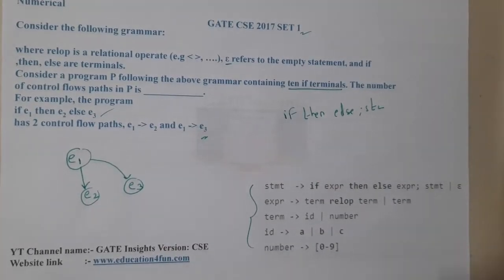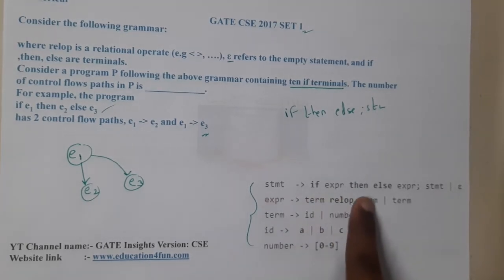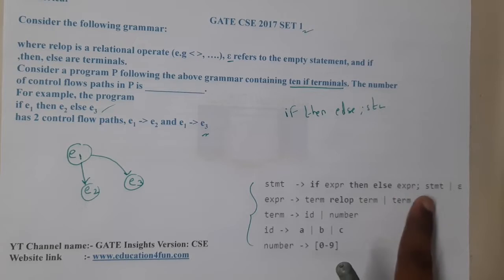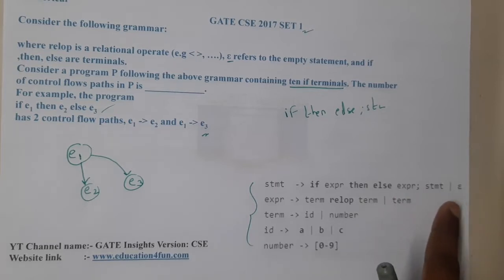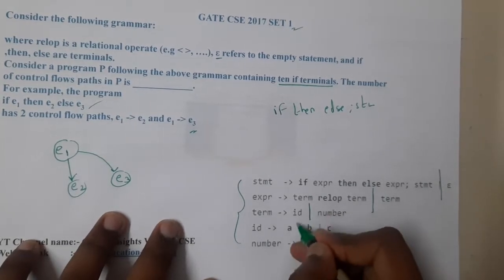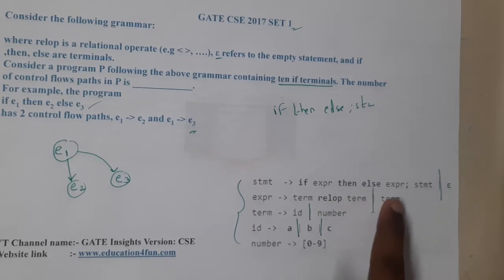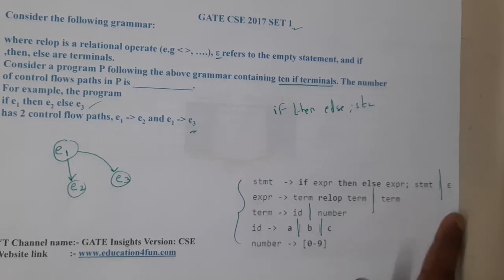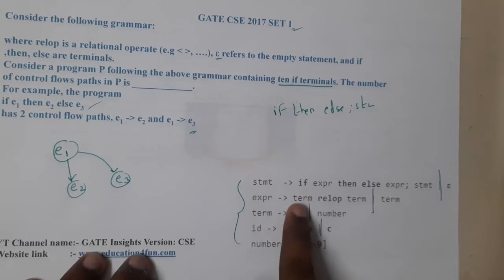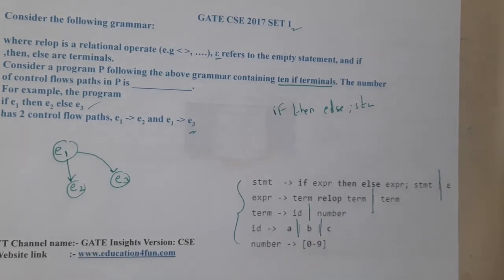Now we have a statement implies if expression then expression semicolon statement, or epsilon. Just give me a second, guys, I'll be cross-checking whether this grammar is correct. Okay, so if expression then expression semicolon statement, or epsilon. In the expression I can place a term, relop, term, and in a term I can place id or number. So id means abcd, number means 0 to 9. Now I understood what exactly they are trying to say.